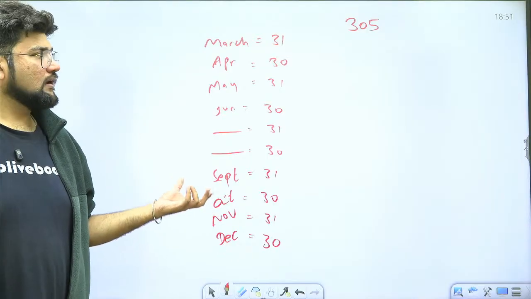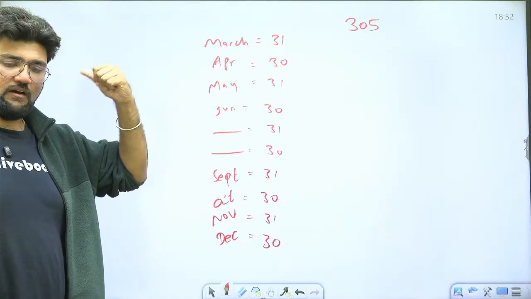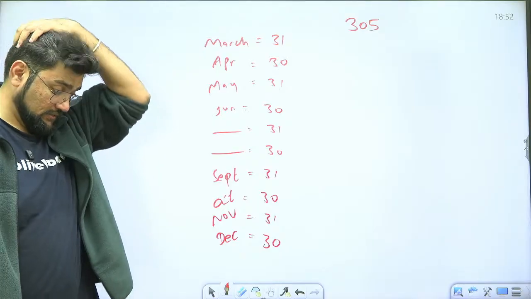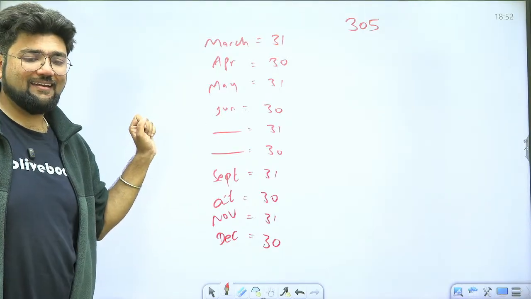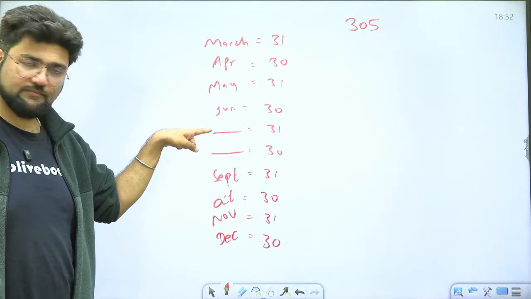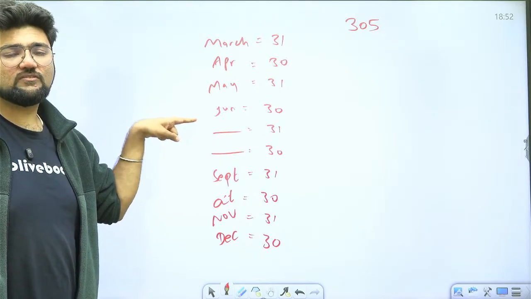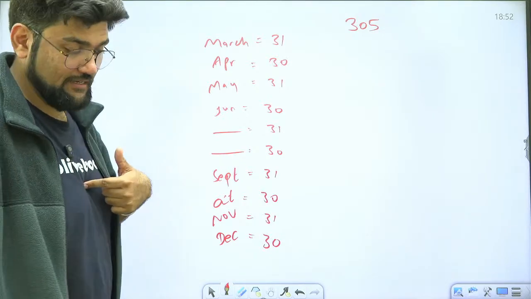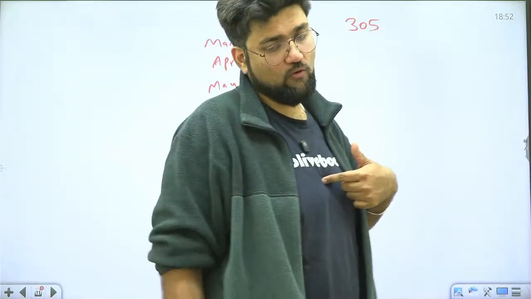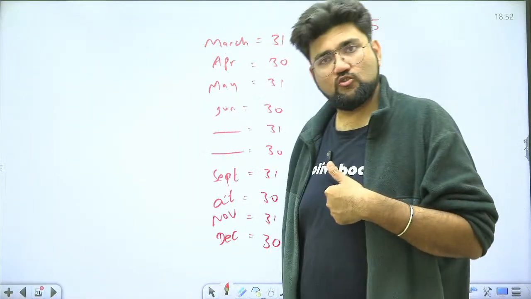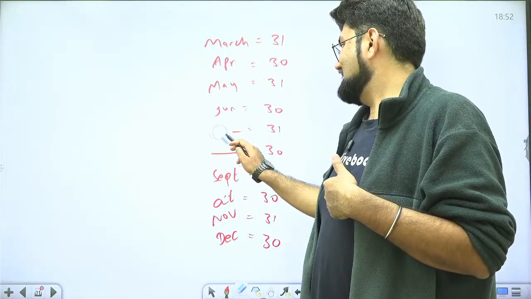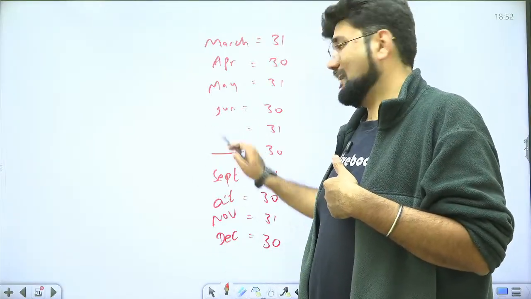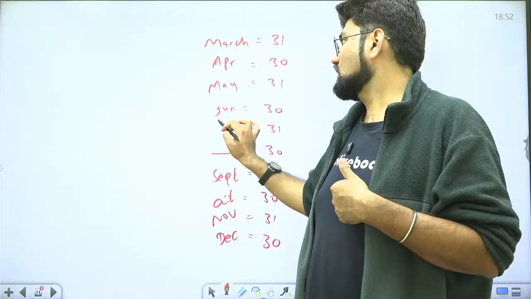Now what happened is, there came a big king who was born in this month. And he said, I was born in this month, please name this month with my name. The name of the king was Julius Caesar. I hope everybody knows about him, right? Julius Caesar, English literature, Shakespeare. So he said, please rename this with my name. So this became Julius at that time, which later on converted to July.